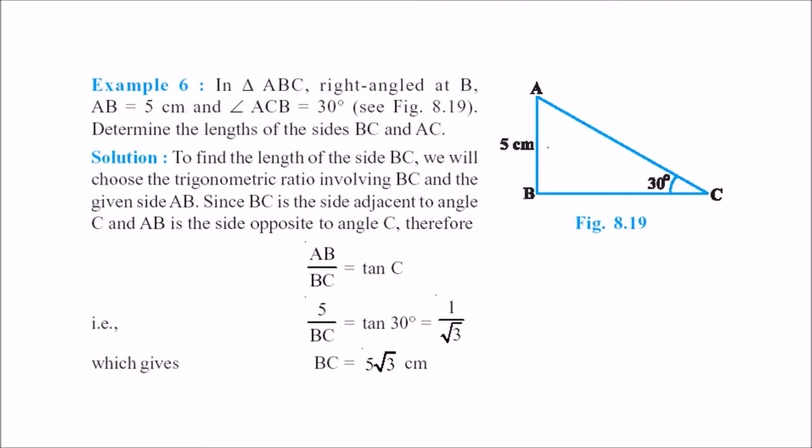In this triangle ABC, right angled at B, AB is 5 and angle ACB is 30 degrees. You have to find the lengths of the other two sides. We know that to find any of the lengths, you can take sine, cos or tan. It will not make any difference. You don't have to take tan always. You can take sine or cos, because you just have to include the known side.